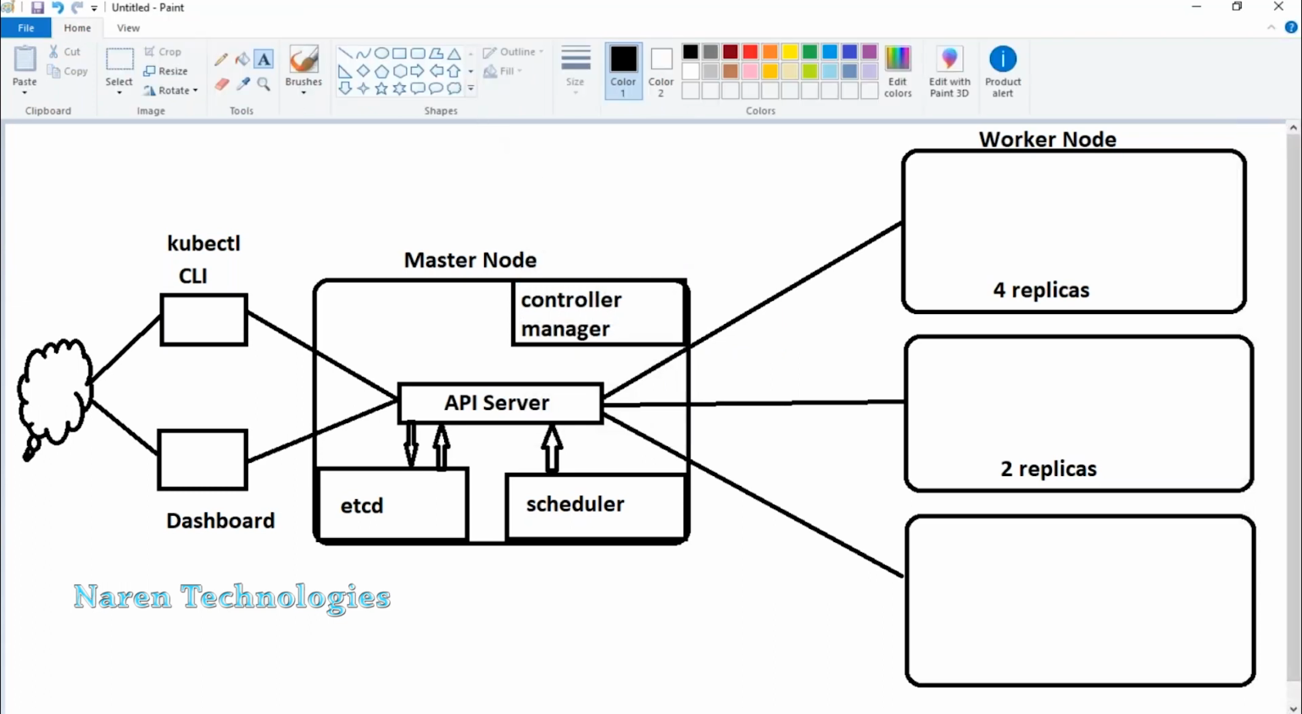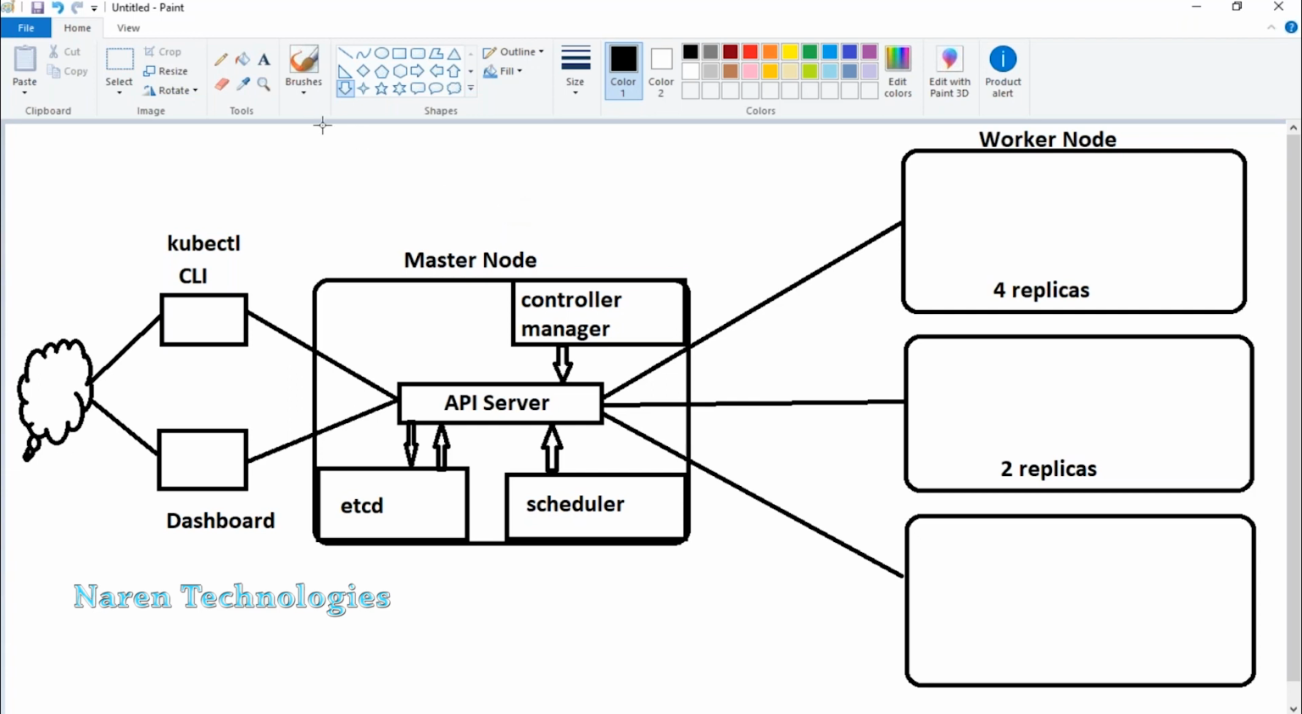Controller manager also technically interacts with the same API server. It will make sure that if any replica fails or goes down for some reason, it will insist on another replica coming up. So this is the responsibility of the controller manager.